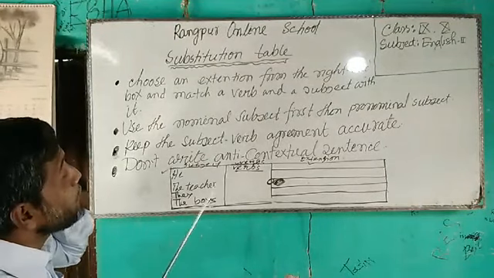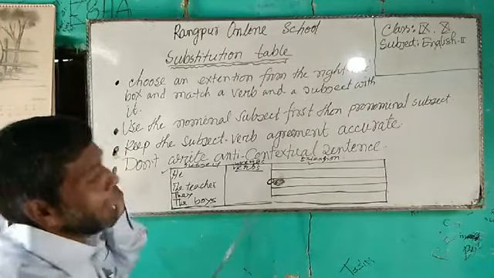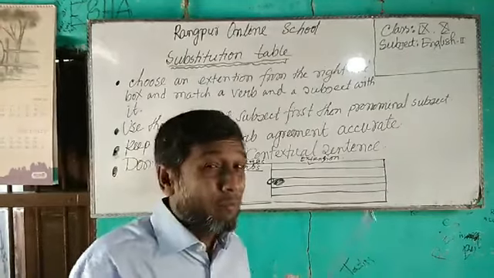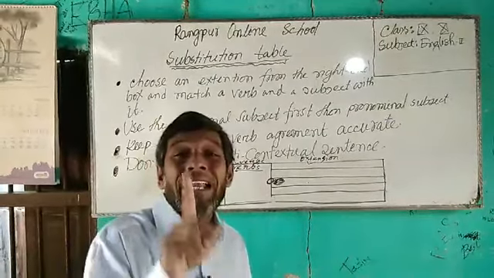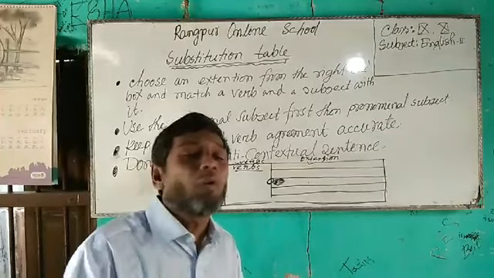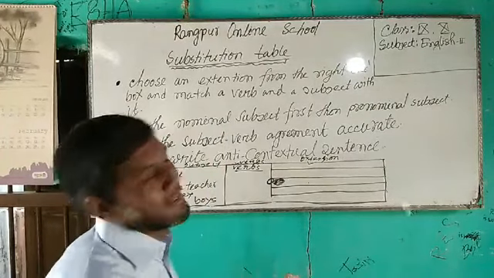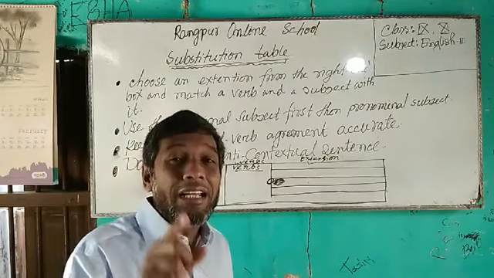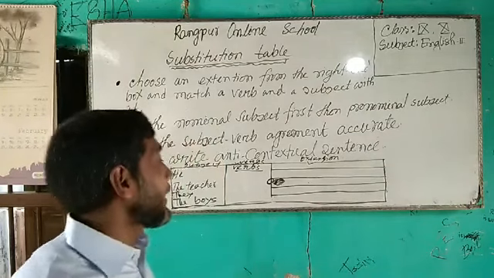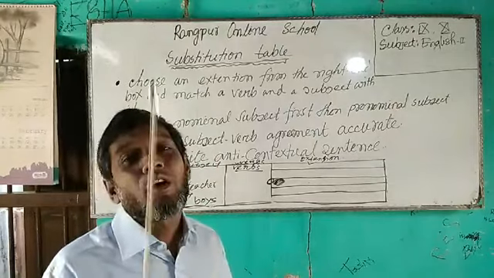So dear students, now number 3: keep the subject verb agreement accurate. At the very beginning I told you that there are two mandatory conditions when you make sentences by using this substitution table. Number one, your sentence must be grammatically accurate, and your sentence must be contextual.